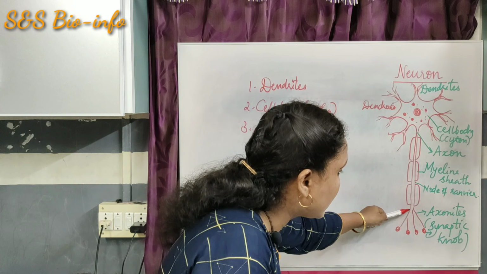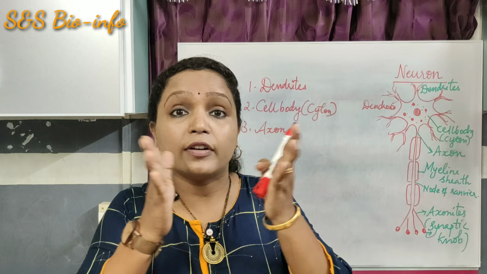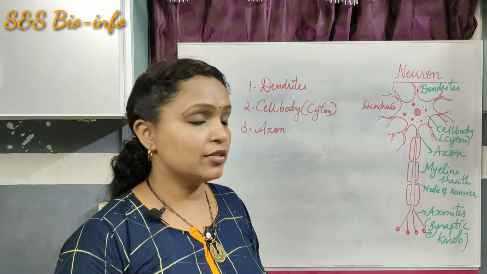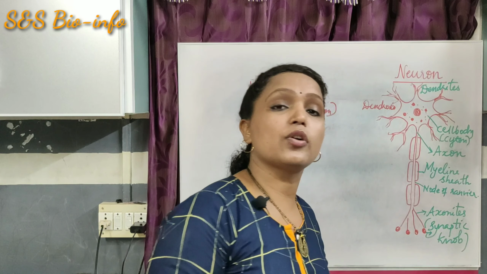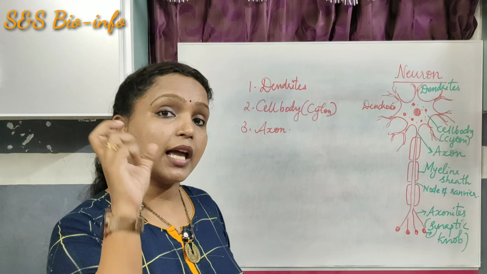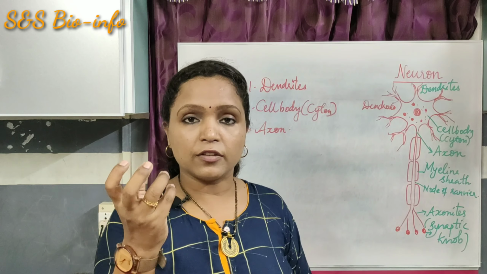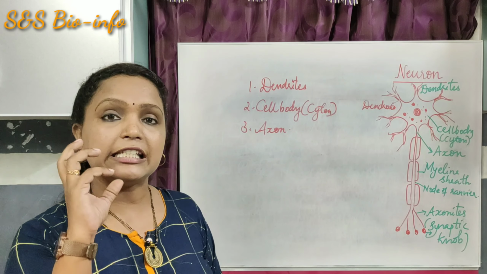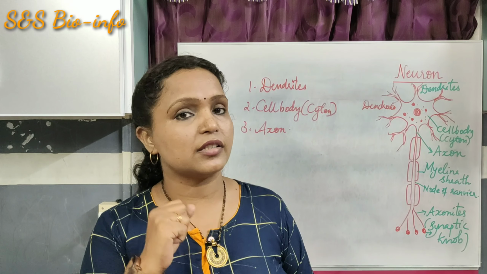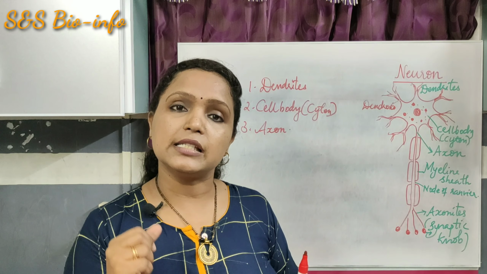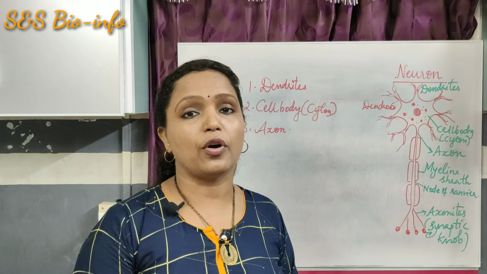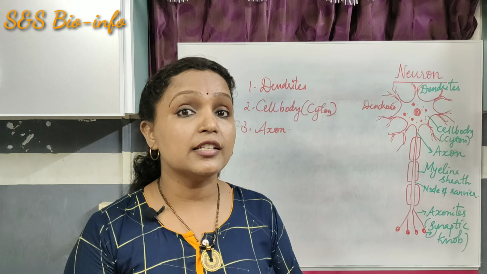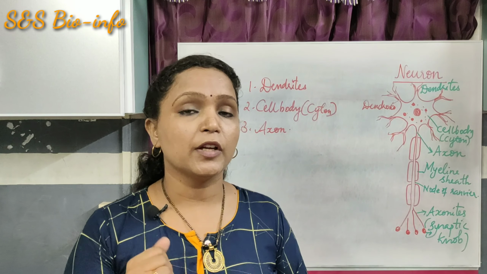Okay, each axon ends with, or is bifurcated at, the posterior end. Those branches are known as axonites or nerve endings. Each axonite has a specific spherical structure called the synaptic knob. The synaptic knob carries the neurotransmitter, which is essential for the conduction of nerve impulse. Then let's study the function of each main part of the neuron.